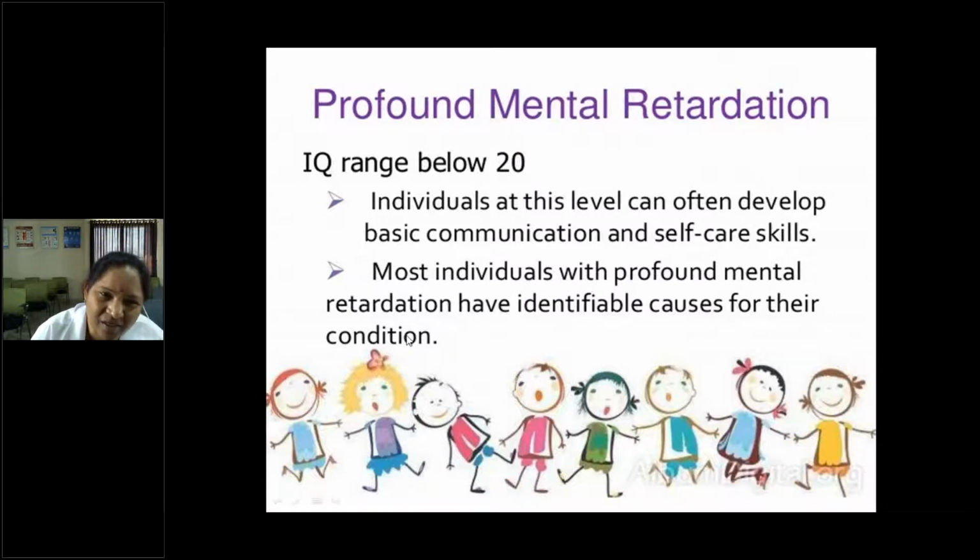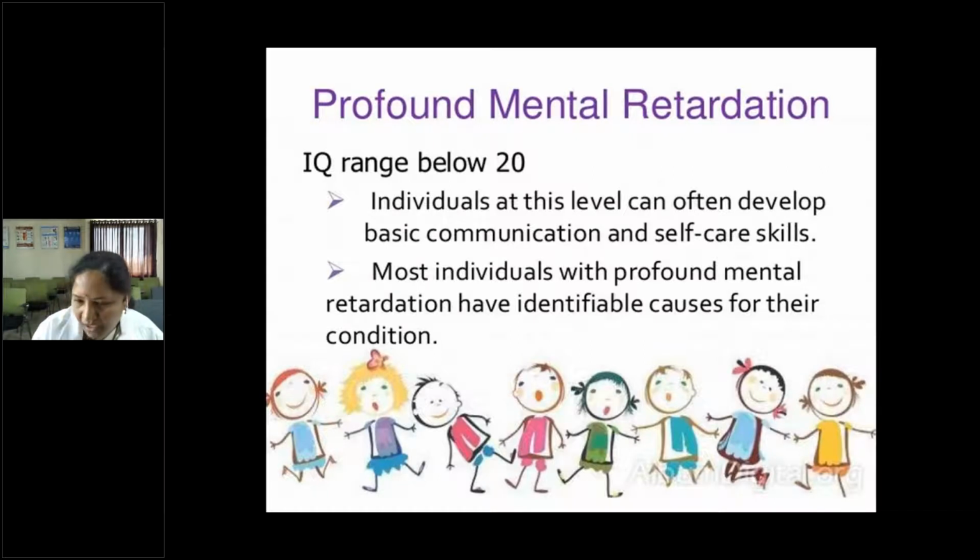Name some syndromes where severe or profound mental retardation is present, chromosomal abnormalities or syndromes where mental retardation is one of the features. Down syndrome, okay, but they usually have moderate to severe mental retardation. Down's is an autosomal problem.